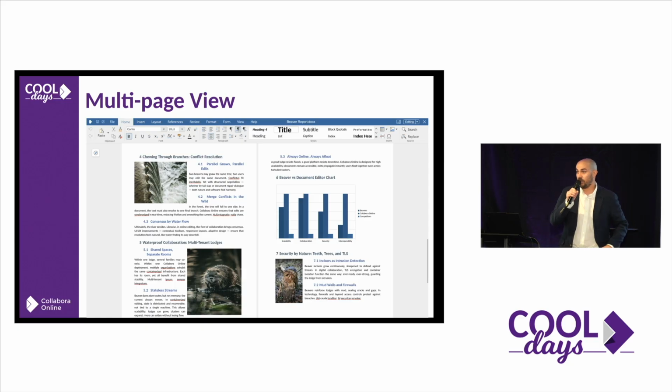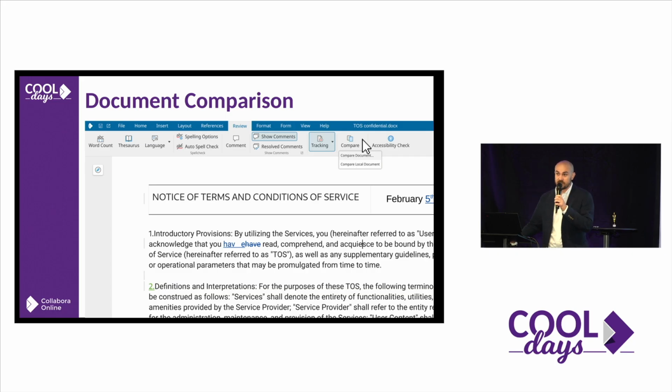Something that I really love, I think we have been lacking this for a long time, and it's two pages in a single view. Right now, all of us are working on a big screen or ultra-wide screen or something like that, and most of the time you have a document and you want to see 2 pages. Yes, it's a very basic thing, but we didn't have it, and right now we have it. So it's easy to follow a specific document, especially if you have images or things like that. So I think it's great to have this possibility right now in Collabora. And this allows us to go for a feature that I really love.